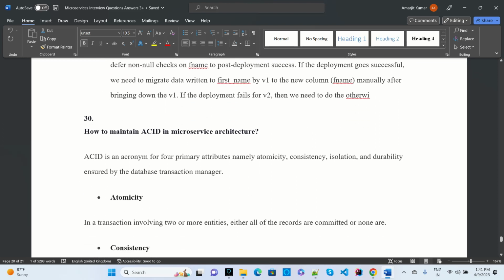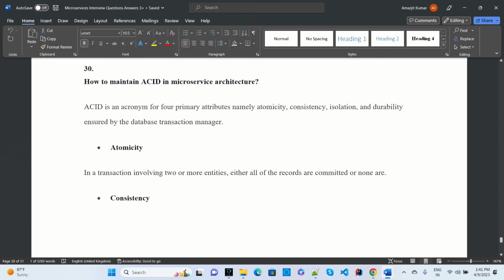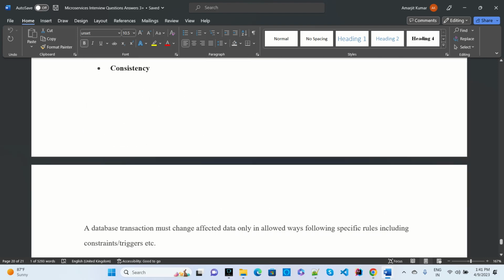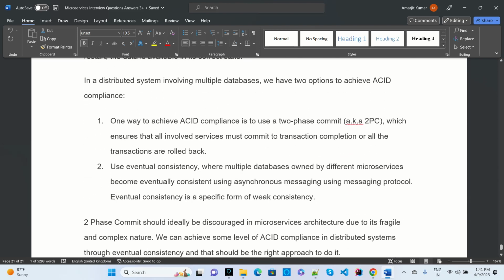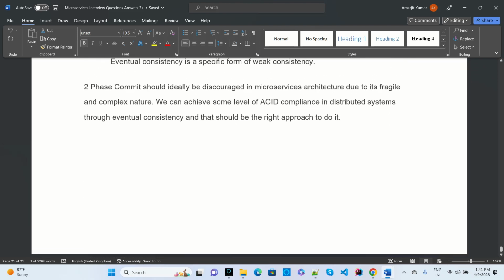Also, how to maintain ACID in microservices: atomicity, consistency, isolation, durability and so on.